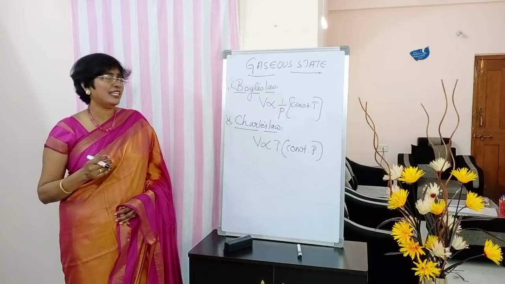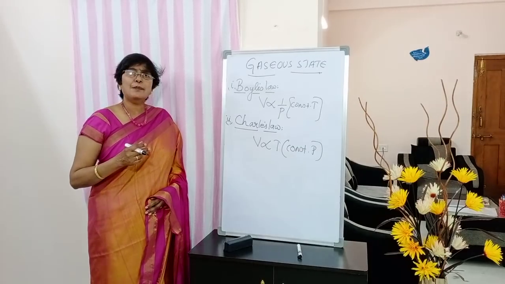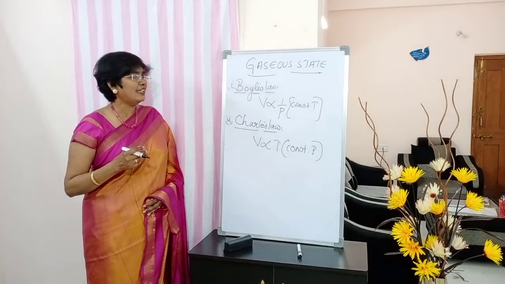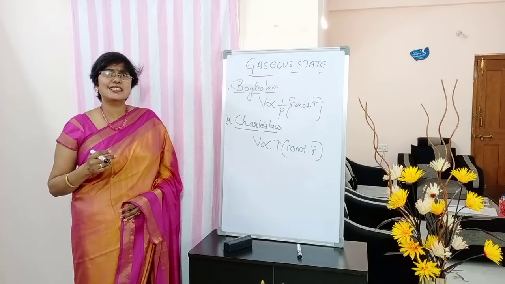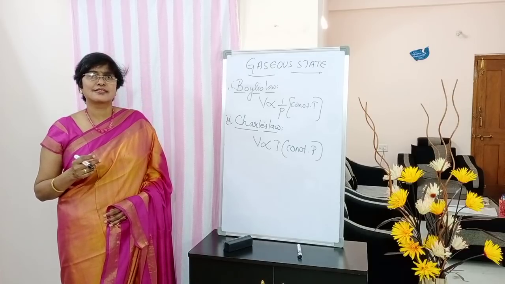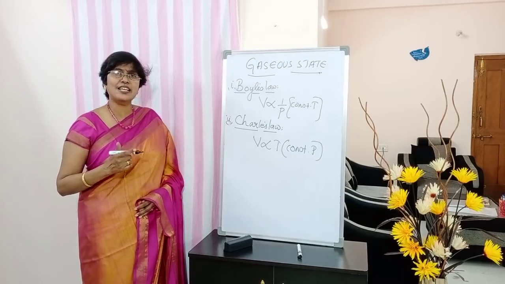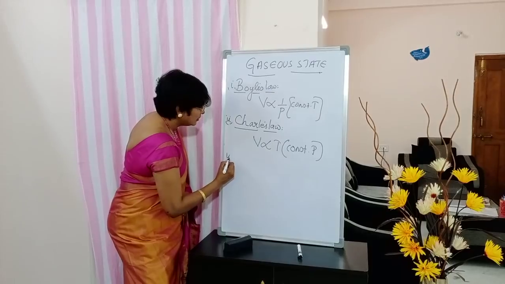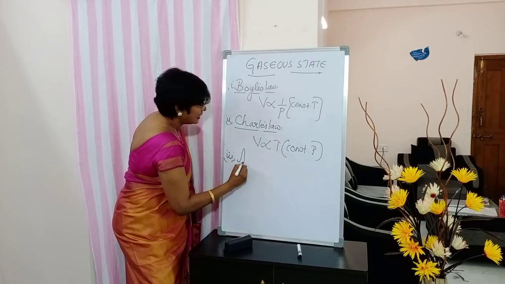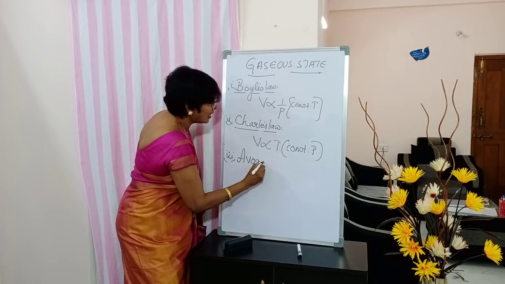Full stop. Write down the expression: V proportional to T, brackets constant pressure. Written, students. Next, moving on to the third law, that is Avogadro's law.